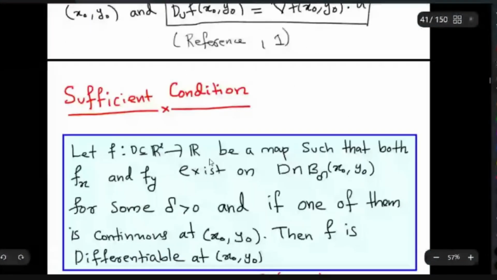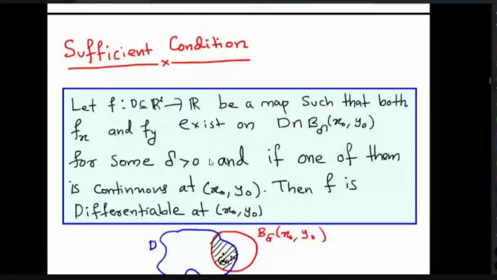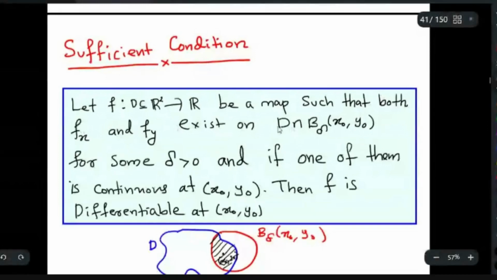Now we will go for a sufficient condition for the derivative. We have a function f from D, a subset of R2, to R, such that both the partial derivatives fx and fy exist on some neighborhood of x0 y0, for some delta positive.